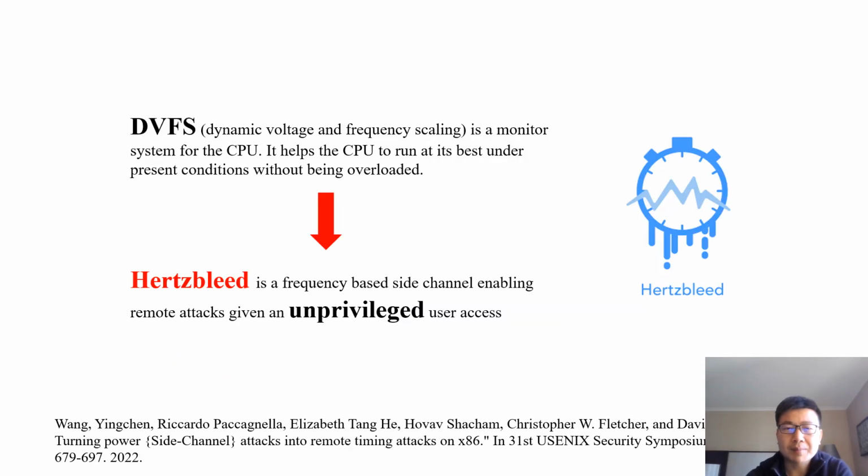Hertzbleed is a frequency-based side channel enabling remote attacks given unprivileged user access. This vulnerability was disclosed by Hertzbleed in 2022 at USENIX Security. It essentially exploits the execution time difference caused by dynamic frequency scaling, a CPU feature which changes the processor's frequency to maintain power consumption and temperature constraints.